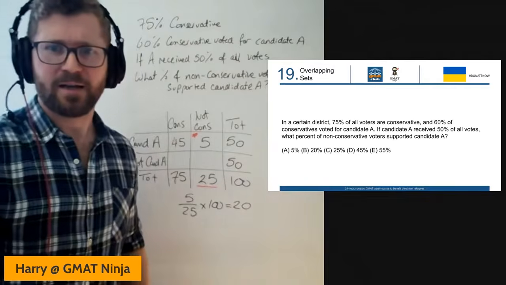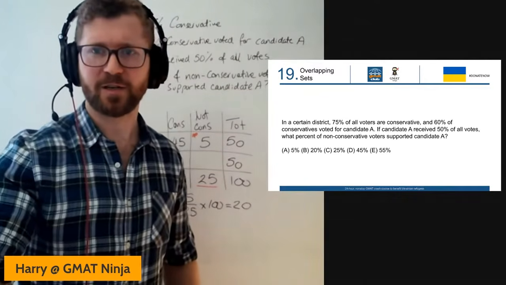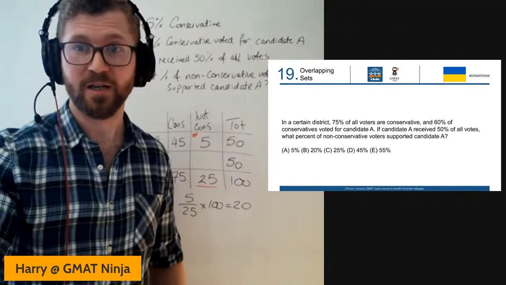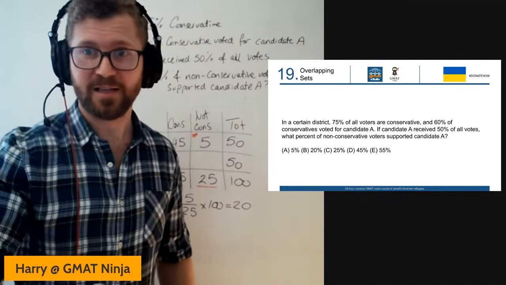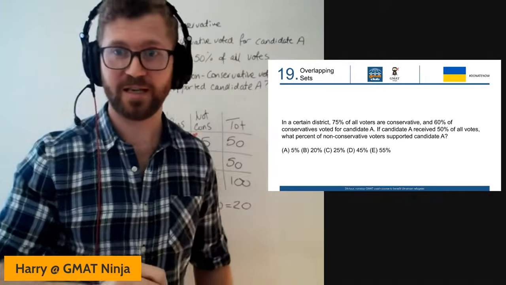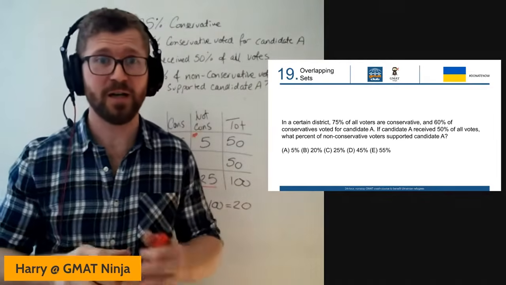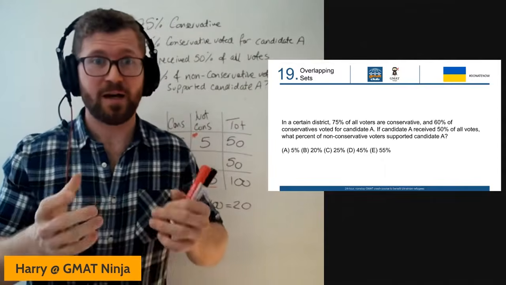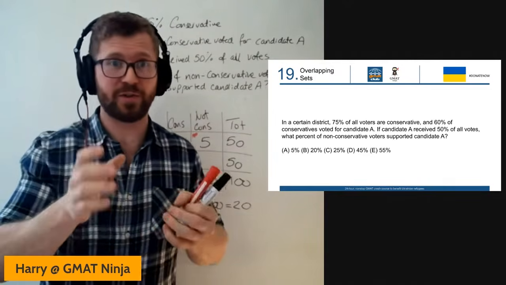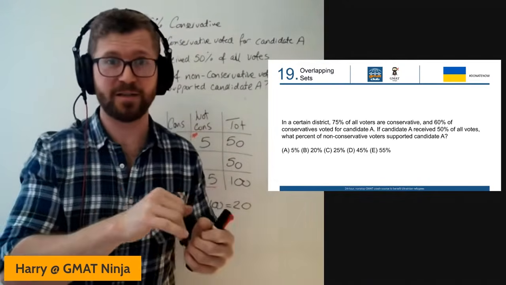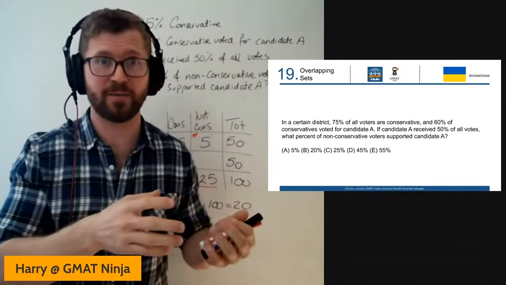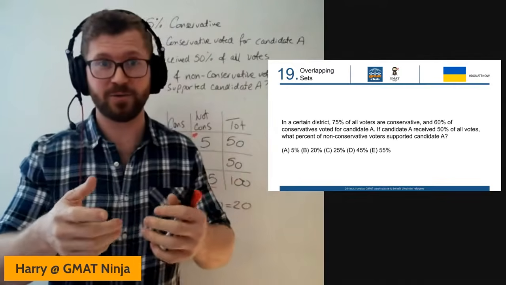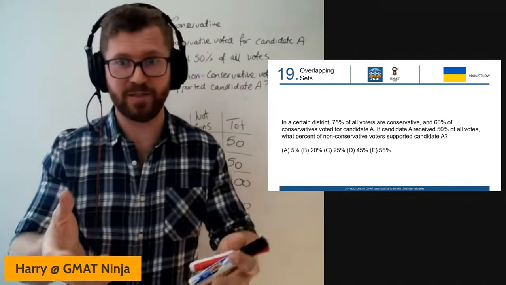All right, just before we jump into the next one, I'm going to come back a little bit and talk about a couple of the questions we saw earlier. Somebody was asking about any indicators to look for which would say the table method would be easier than the algebra, and that's almost what we're trying to stay away from. I don't want you to have to go looking for things in the question and making a decision while you're thinking about it: okay, it said this, then this, then this, that means I need to do the algebra, or it said this and this, that means the table method would be better.